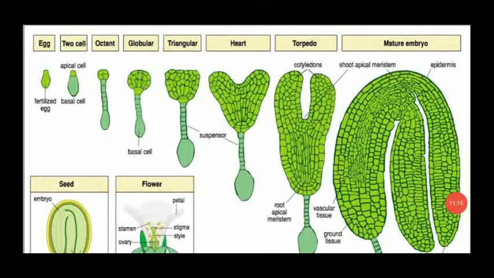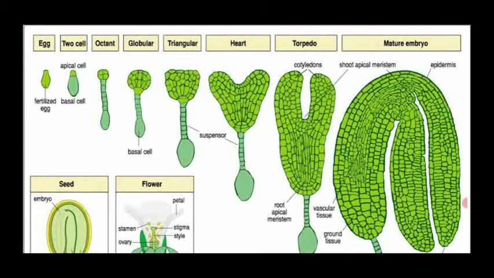Dear students, see the diagram. The first one is a diploid zygote or an egg, that is the fertilized egg which contains 2n number of chromosomes. This diploid zygote undergoes transverse division to form a 2 cell stage. One is the upper cell or apical cell or terminal cell, and another is the lower cell or basal cell.